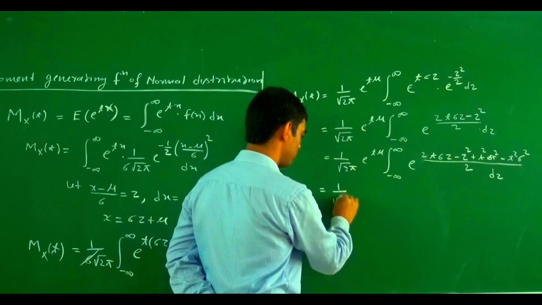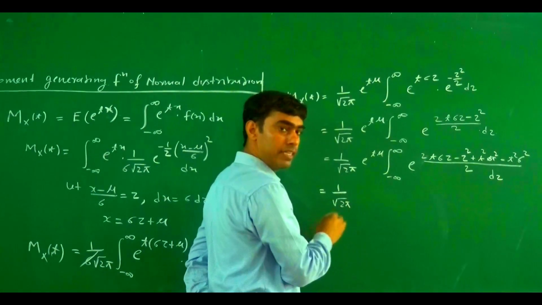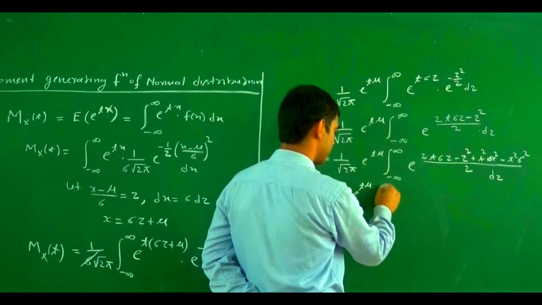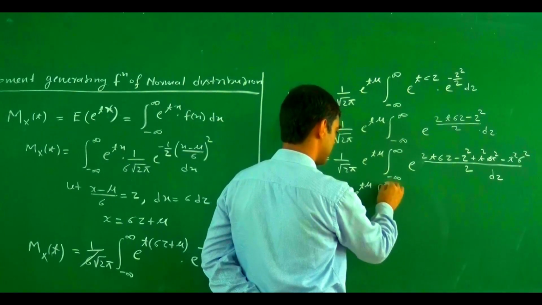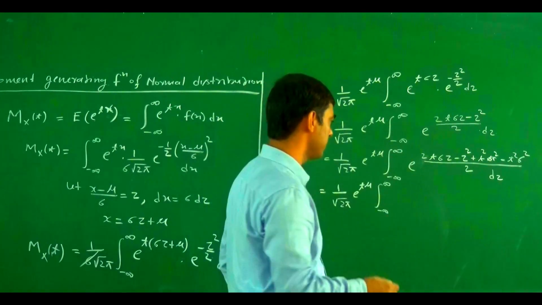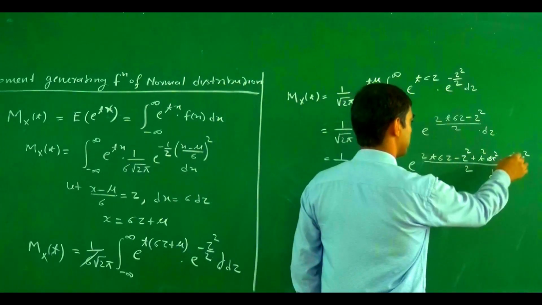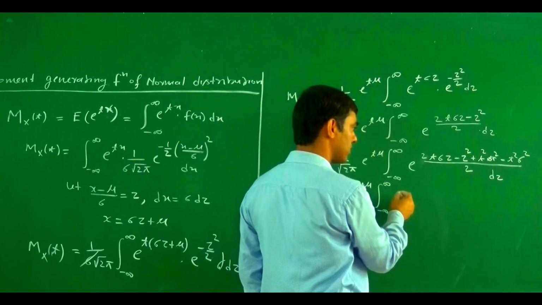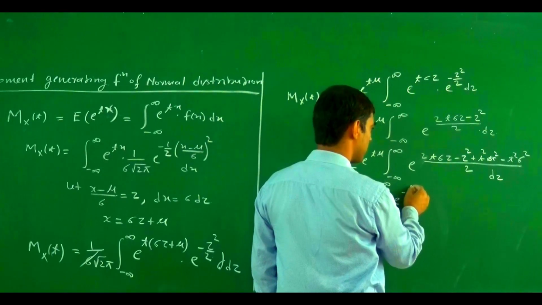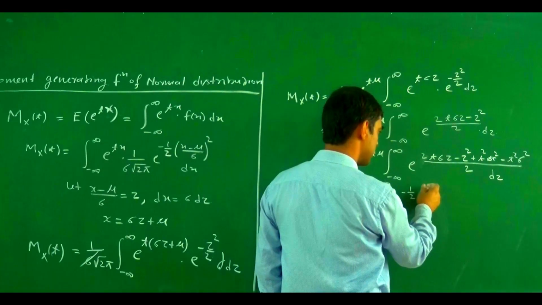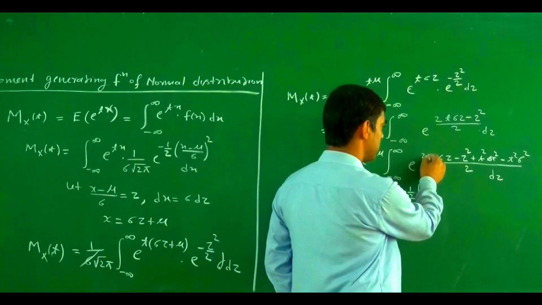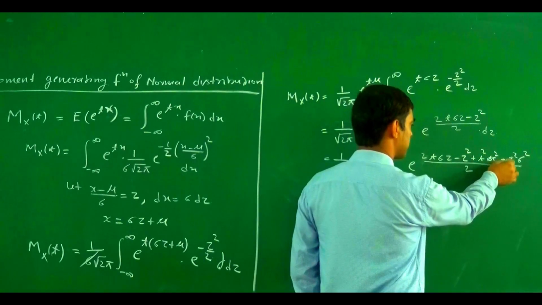So here 1 upon under root 2 pi e to power t mu, integral from minus infinity to infinity. If you closely observe this whole term, if we take minus outside, it becomes e to power minus 1 by 2 outside, then inside, minus outside becomes minus plus.